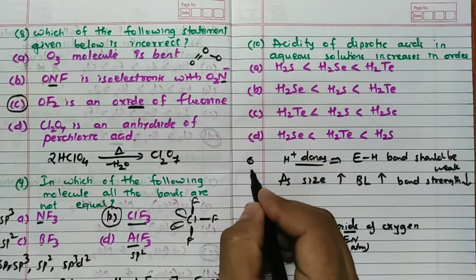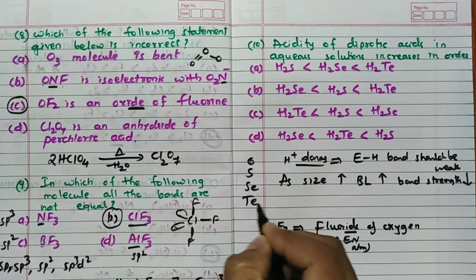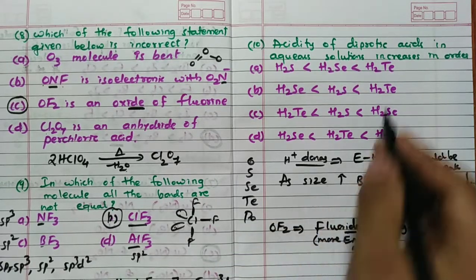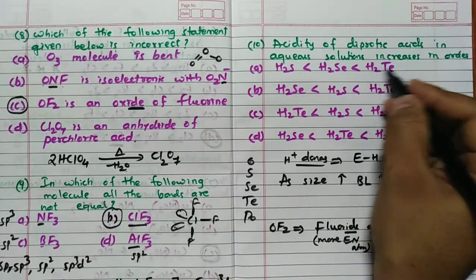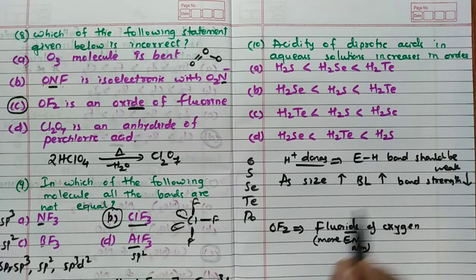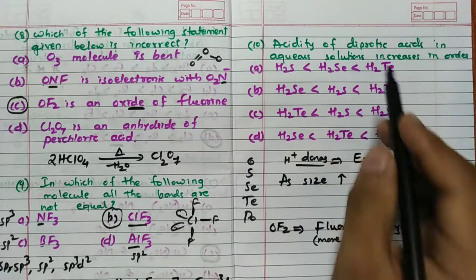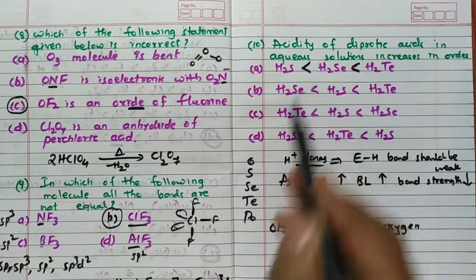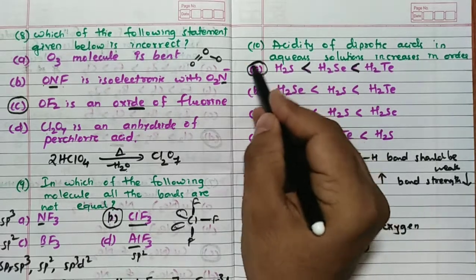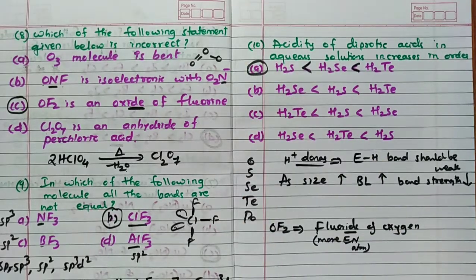Because of that reason, remember, it is representing the oxygen family. Correct? Oxygen family having oxygen, sulfur, selenium, tellurium, polonium. So here tellurium is given, definitely tellurium H2Te is having a weak bond, hence bond strength is less. Because of that reason, remember, acidic nature is more for this. So the answer for this question should be A.